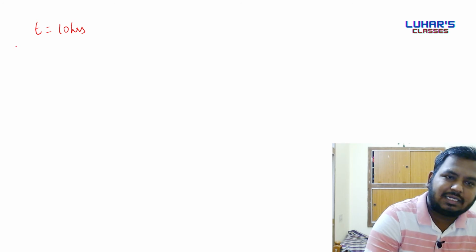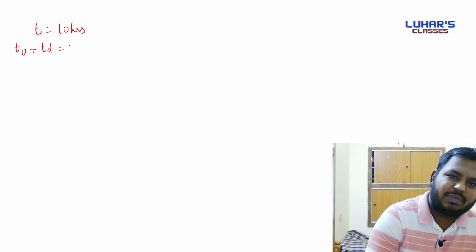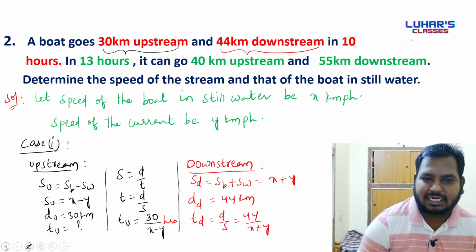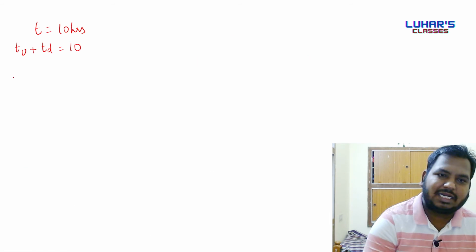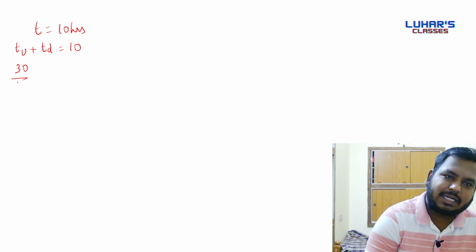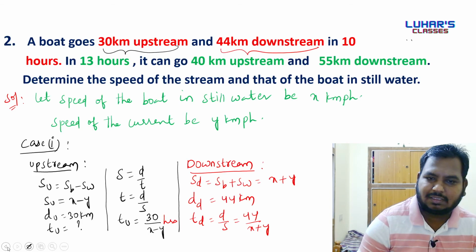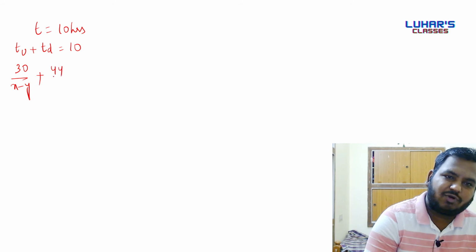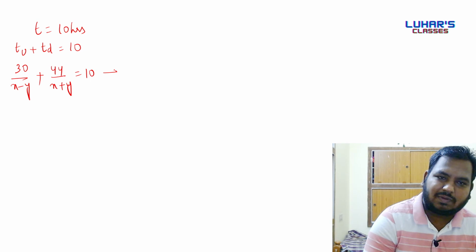So can I say that time taken in upstream plus time taken in downstream will be equal to 10 hours? Yes. Time taken in upstream is 30 by x minus y, and in downstream is 44 by x plus y, that is equal to 10. This is equation number 1.